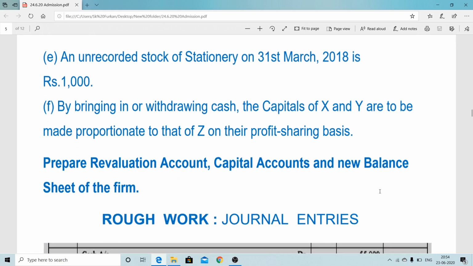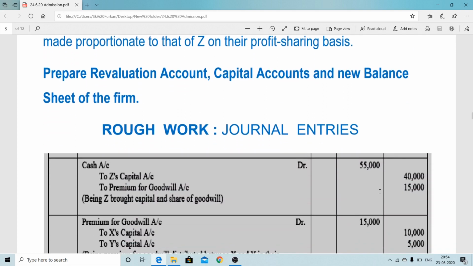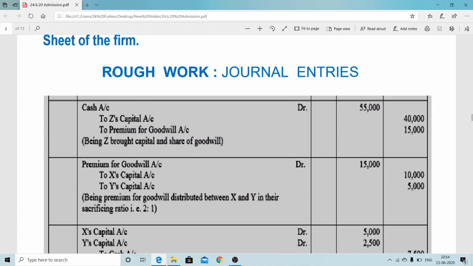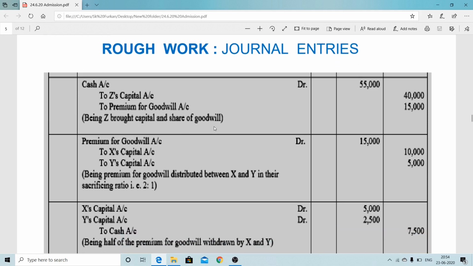For understanding, we are making some journal entries. It is rough work, so rough work journal entries. Initial contribution by the incoming partner: cash account debit to Z capital and premium for goodwill. 40,000 is capital, 15,000 is goodwill, so the total here is 55,000.